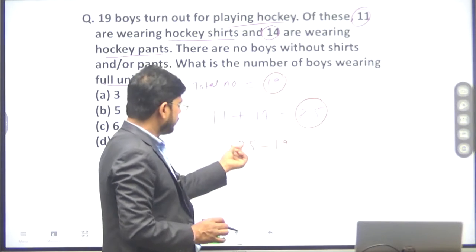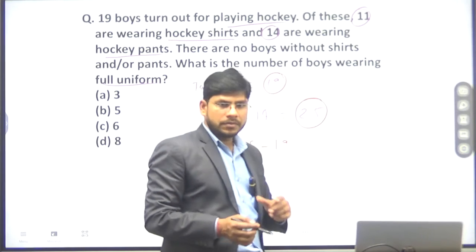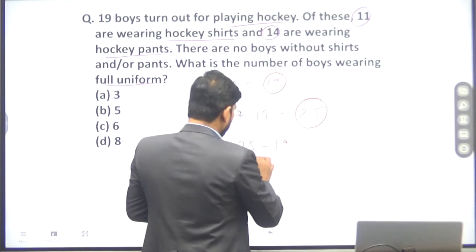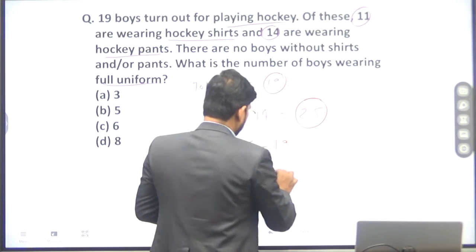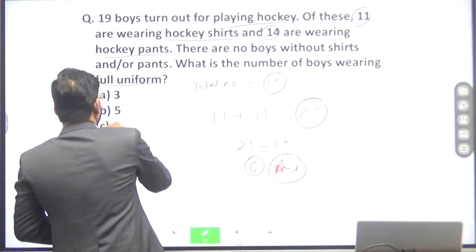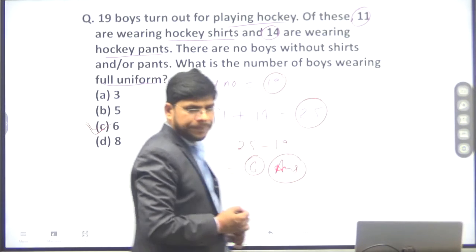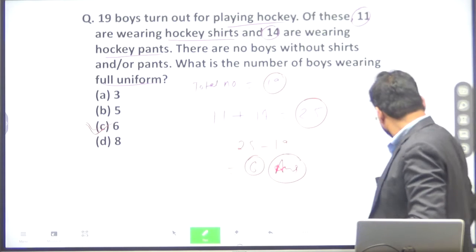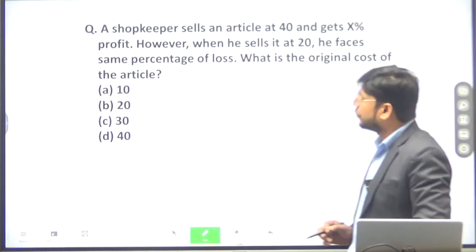The number will be the number of boys who are in full uniform. So the number will be 6. This will be the answer. So option C shall be the right answer. Clear? Very simple question. Okay, now the next question.